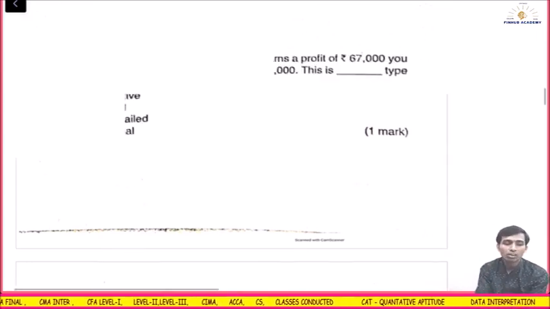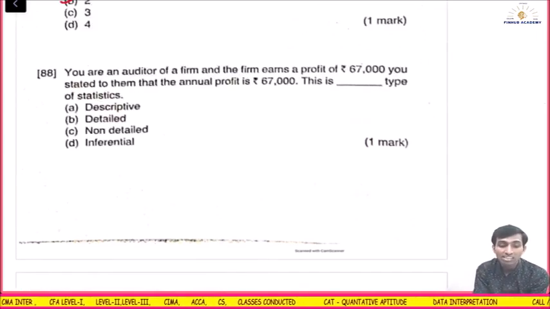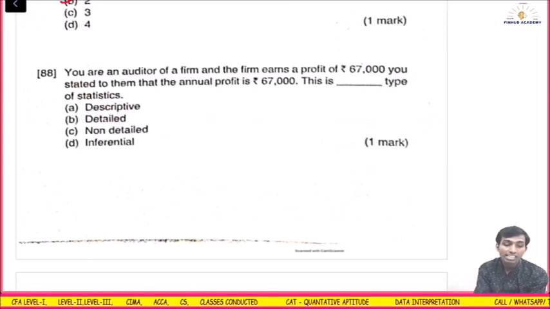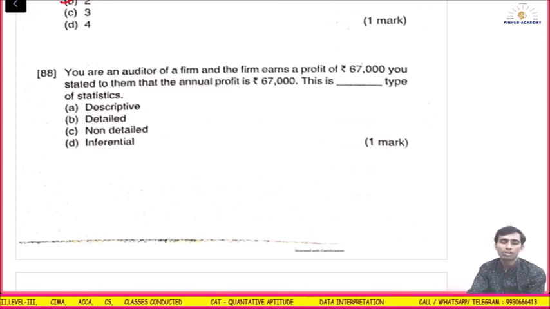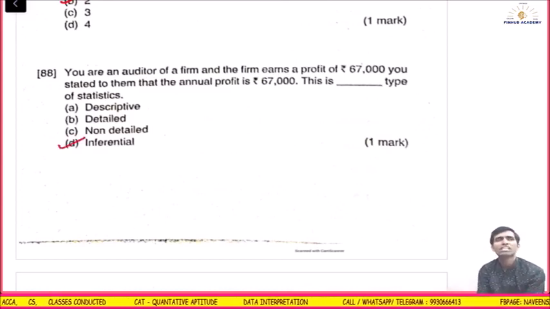You are an auditor of a firm and the firm earns 67,000. You stated to them that the annual profit is 67,000. This is which type of statistics? Inferential. Same question, they have changed it. You are an auditor of the firm. The firm earns 67,000. You stated to them that the annual profit is 67,000. It is what? Inferential data.